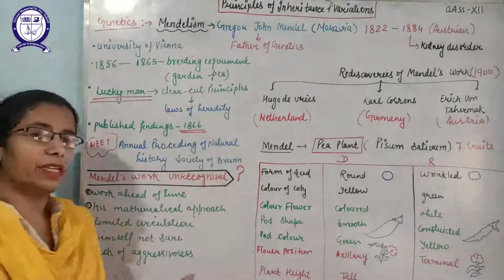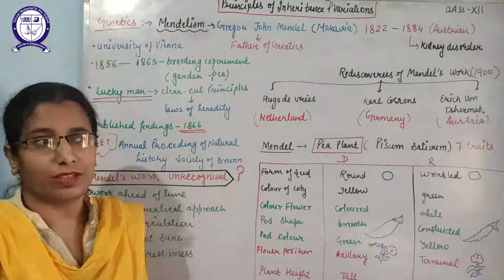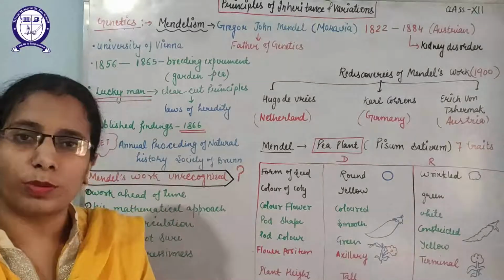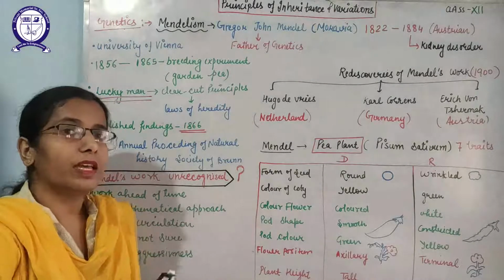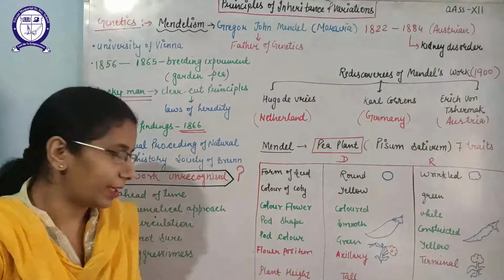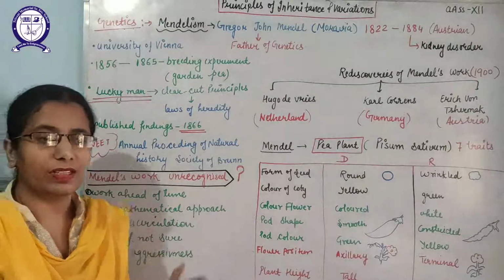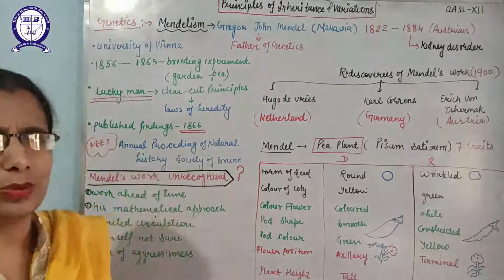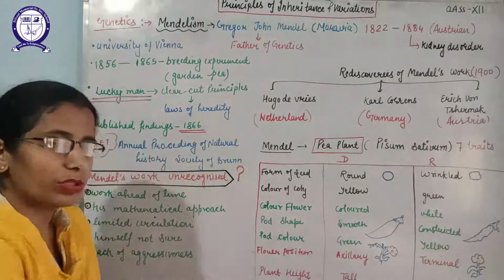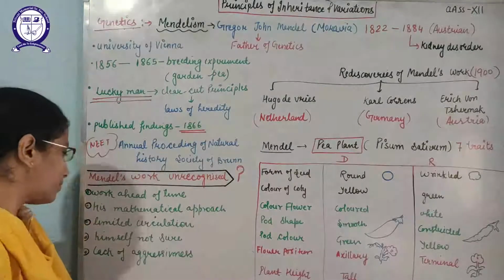His mathematical approach, because his background was in maths and physics, for solving biological problems was also creating problems in the minds of the biologists at that time. Next, he published his work in a proceeding that had limited circulation only, so no one was aware of what he was doing at that time.